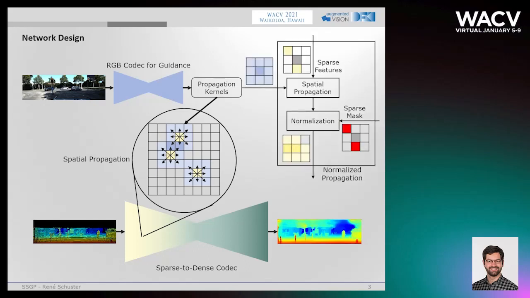Lastly, the network is explicitly equipped with awareness of sparsity by using normalized convolution and sparse average pooling. Here, a sparsity mask is considered during propagation to avoid the mixture of invalid and valid information. All combined, this leads to our sparse spatial guided propagation, in short SSGP. Training details for the network are given in the paper, and there we also conduct an ablation study to measure the impact of the design components.